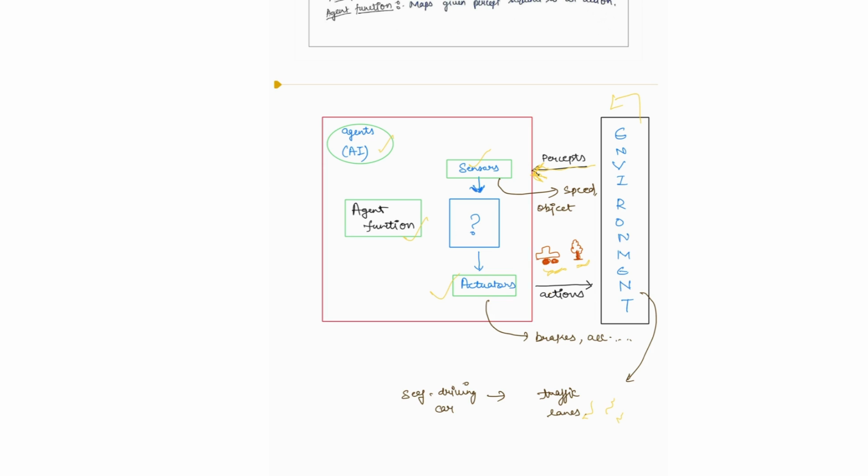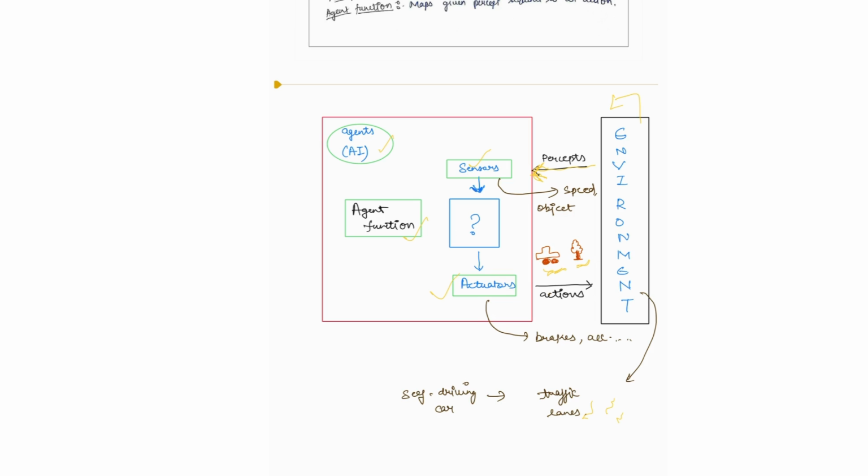It perceives objects through sensors. Sensors sense through speed visualization and object detection, get the input, and the input is transferred to the agent function. Then the agent function sends it to the actuators. What are actuators? A machine or device. In this case it will be the brakes and accelerator. It will take actions according to the environment.